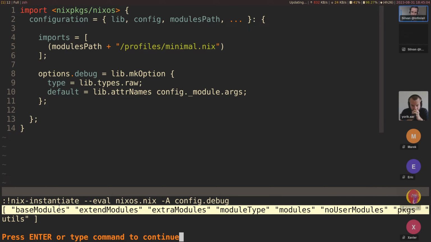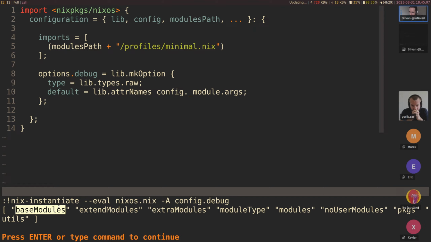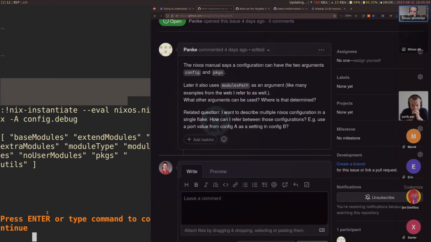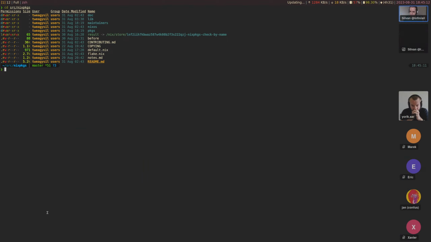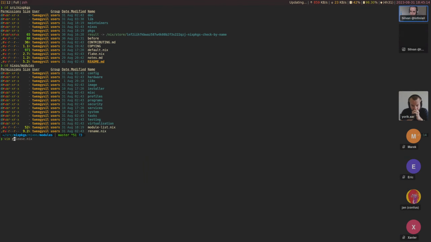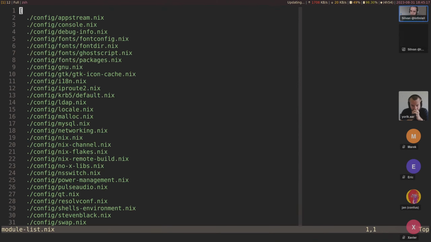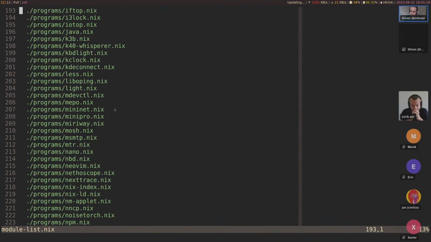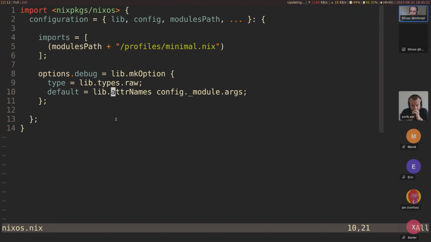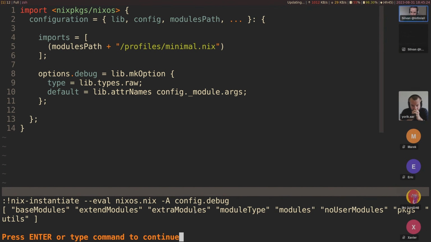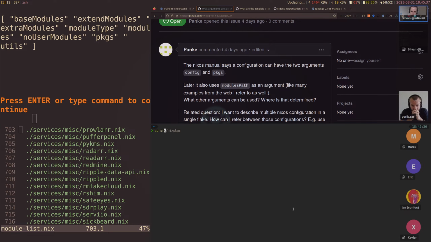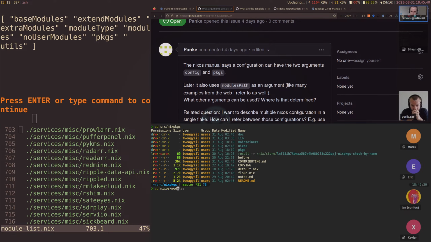And I believe baseModules are the modules that are added to NixOS by default. So this should be in the NixOS modules module-list. These are all the modules added by default, and this should be the baseModules. And then we have extraModules. I believe that might be modules added by the user, something like that. Modules, another list of modules. I believe these are all used for documentation, actually, for rendering the documentation.